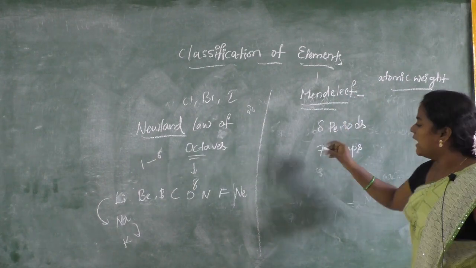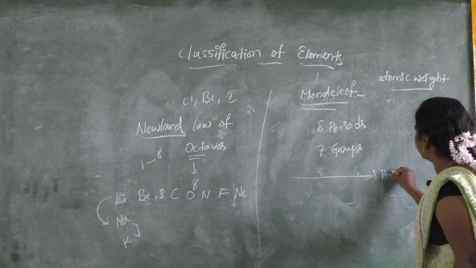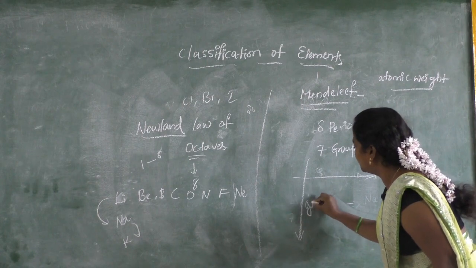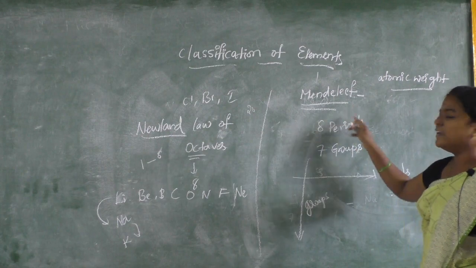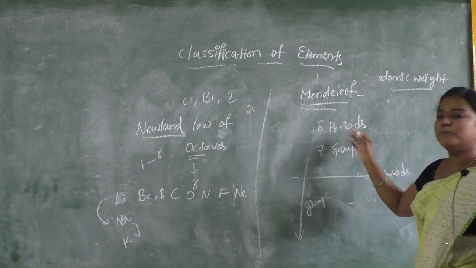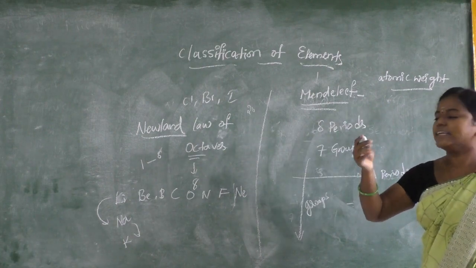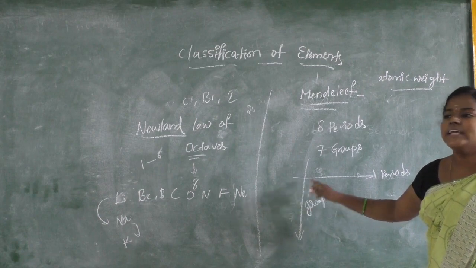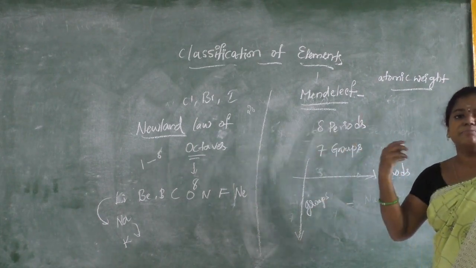Horizontal rows are known as periods, whereas vertical columns are known as groups. He arranged them in this pattern, and then he got a number of elements. For the elements yet to be discovered, he left places.